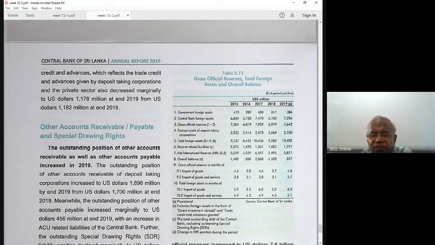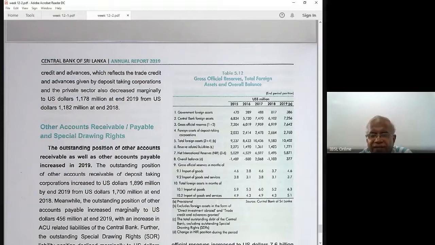Government foreign assets, central bank foreign assets, 1 plus 2, gross official reserves. Government foreign assets are in dollars. Central bank foreign assets: when you take the central bank annual report, the central bank balance sheet, there's a separate account. You can see the central bank foreign assets. The sum of these two, government plus central bank, is the gross official reserves.